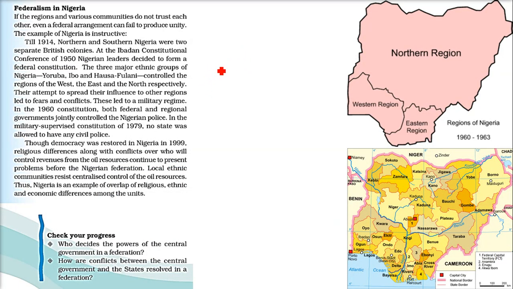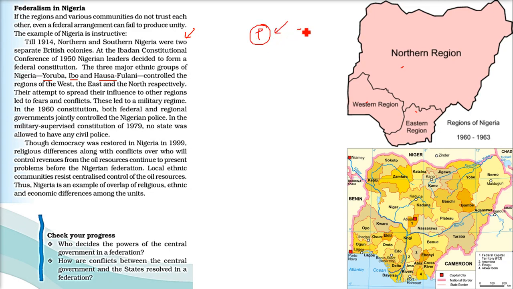I'll talk to you about federalism in Nigeria. In Nigeria, there are 3 regions. And mainly in these regions, we have Yoruba, Igbo and Hausa Fulani. These are tribes, ethnic groups. Now, the problem is that though they tried everything for making a federal government, these are 3 different tribes. These are 3 different tribes. And the thing is that they have